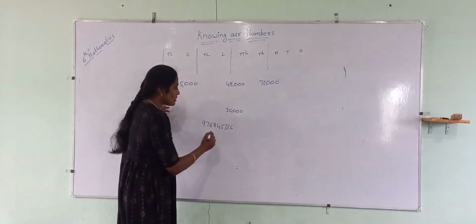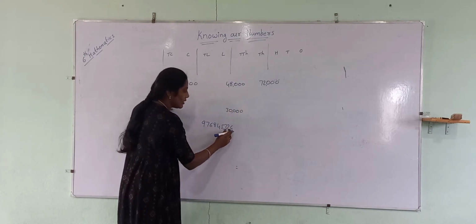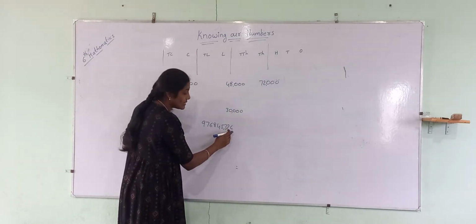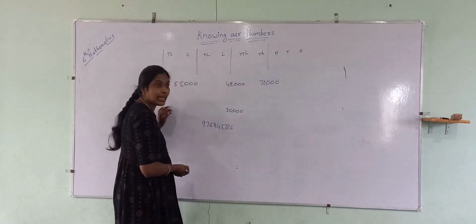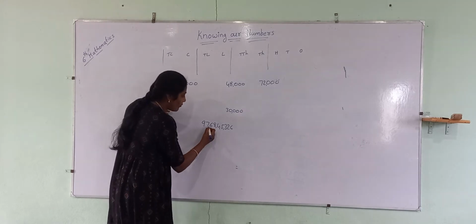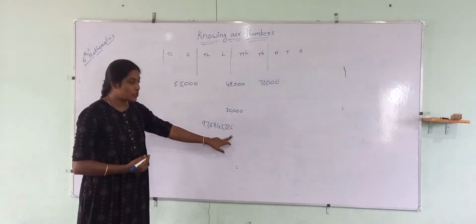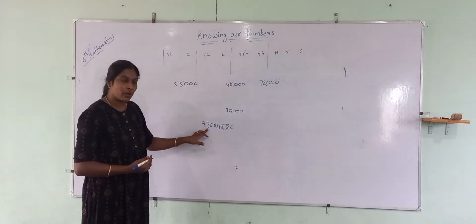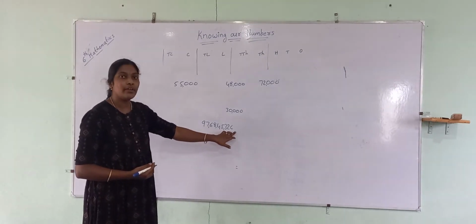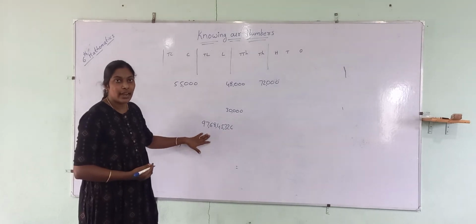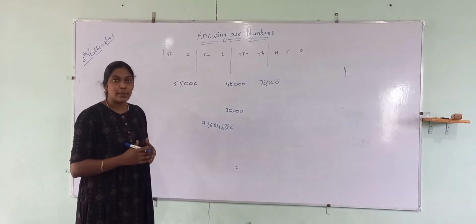To avoid all those confusions, I said the first comma is after the hundreds: ones, tens, hundreds, thousands, 10,000. After 10,000, one more comma. After 10 lakhs, one more comma. Now it's easy for us to read: 97 crores, 68 lakhs, 45,326. It's easy, right?